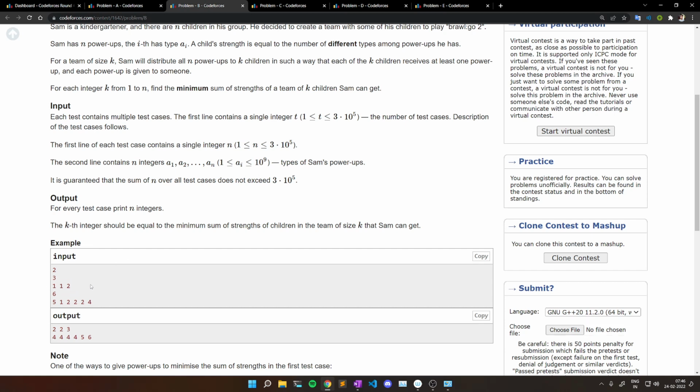So the problem says that we will be given n different types of power-ups, like here 1 1 2, and we will form 1 to n sized teams every time. Like for first we will create a 1 size team, then 2, then 3, and up to n size team, and every time, let's say currently we have a k sized team, like there are k players and we have n greater than k, n power-ups.